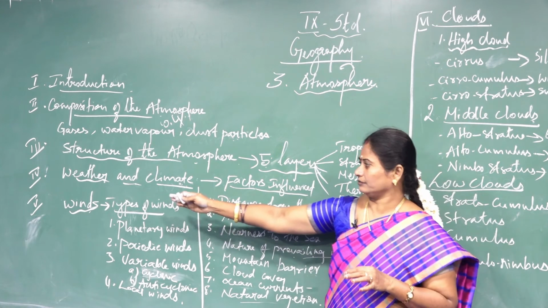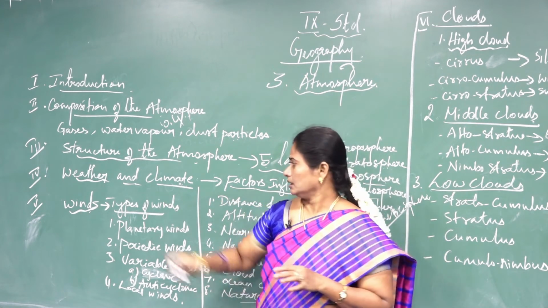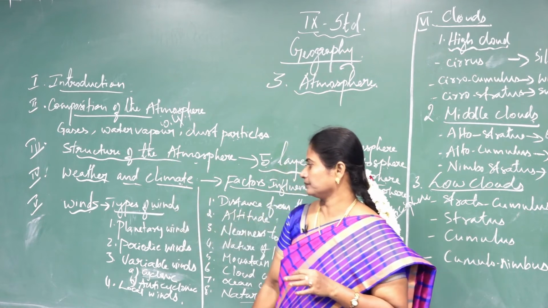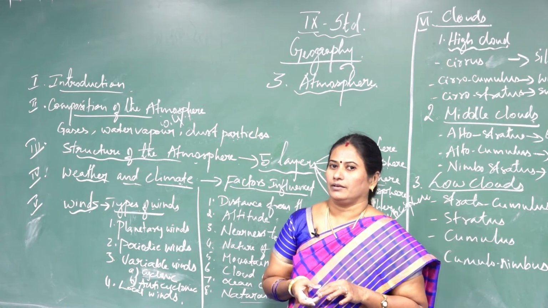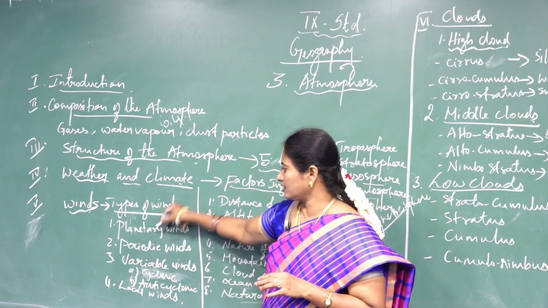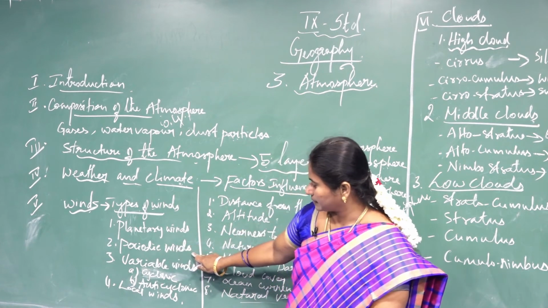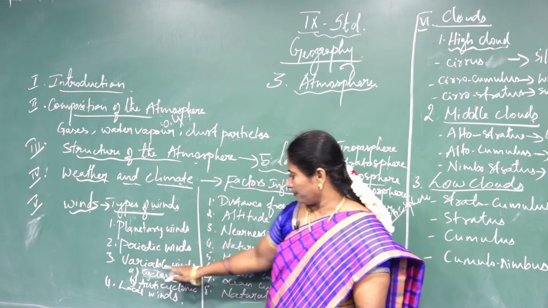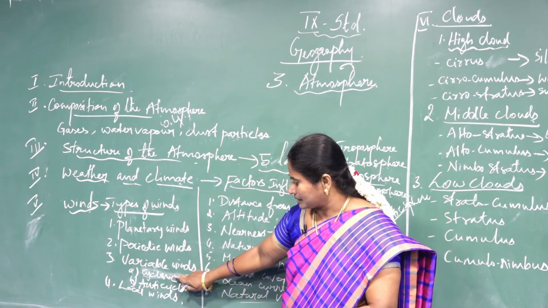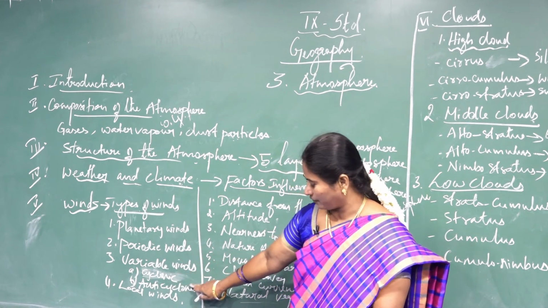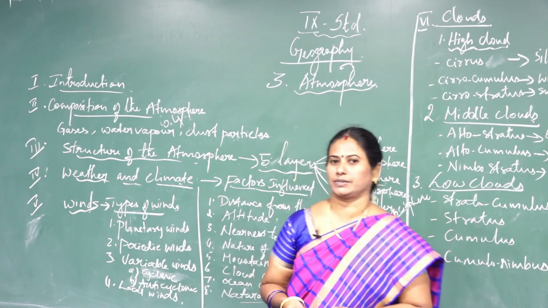This is about the wind. Now I am going to explain about the types of winds. There are 4 types of winds. First one is planetary winds. Second one is periodic winds. Third one is variable wind. Variable wind is divided into cyclonic wind and anticyclonic wind. Last one is local wind.